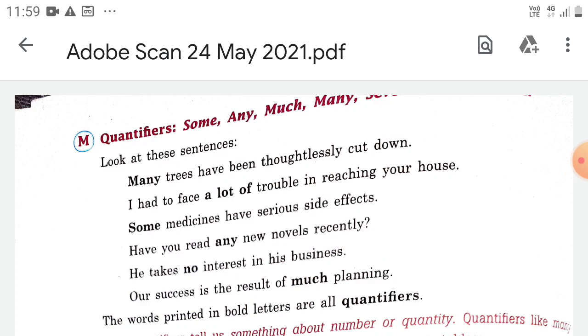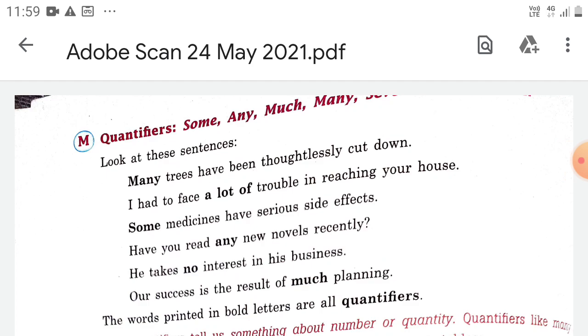But each is used for two or three, it is limited, and every is used for more than that. Means in this the numbers are more. So in that case we are using each and every.